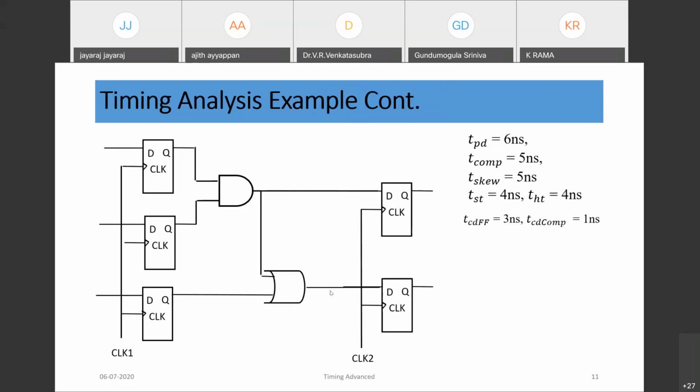And the hold time constraint would be, now T hold is 4 nanoseconds, and TCD of the flop is 3 and TCD of the combo logic is 1 nanosecond. So now you can derive the hold time constraint requirement of the circuit.